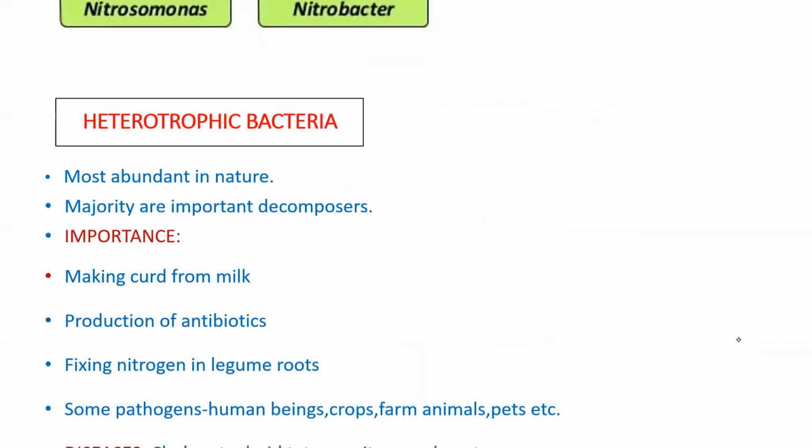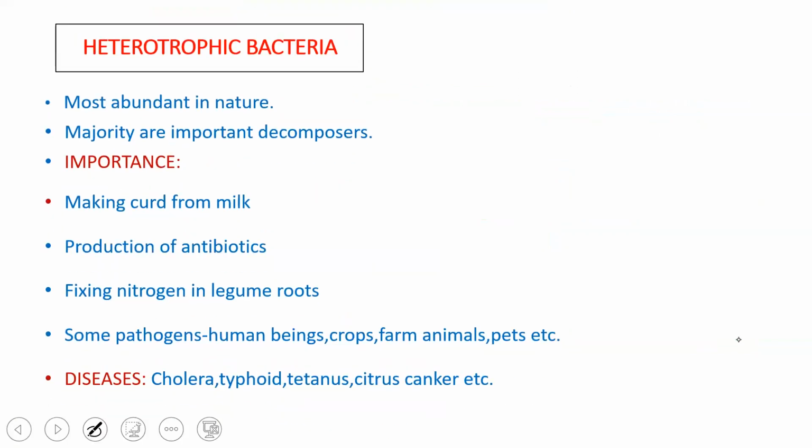Next, going ahead with the heterotrophic bacteria. Heterotrophic bacteria, when compared to the autotrophic bacteria, are abundant in nature. The number of organisms, when compared to archaebacteria and photoautotrophic bacteria, heterotrophic bacteria are present in abundance. Majority of them here are decomposers. So henceforth, the number of these organisms will definitely increase.